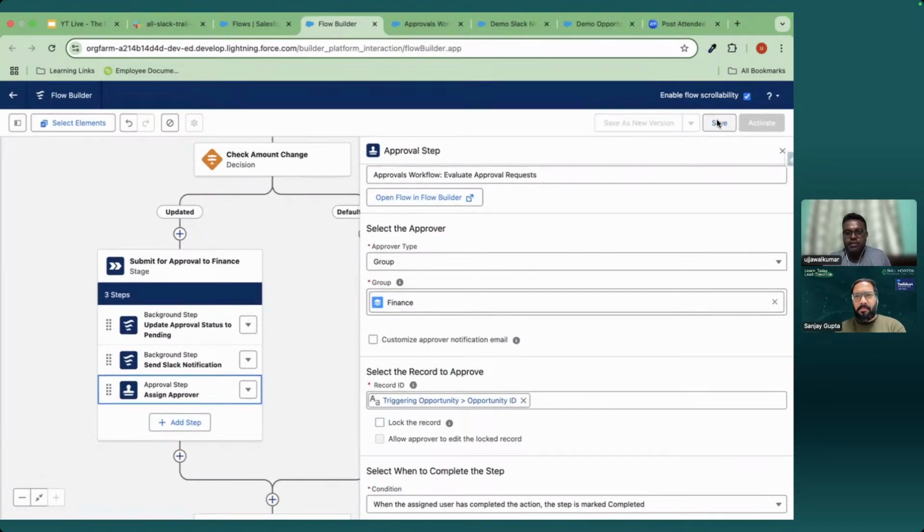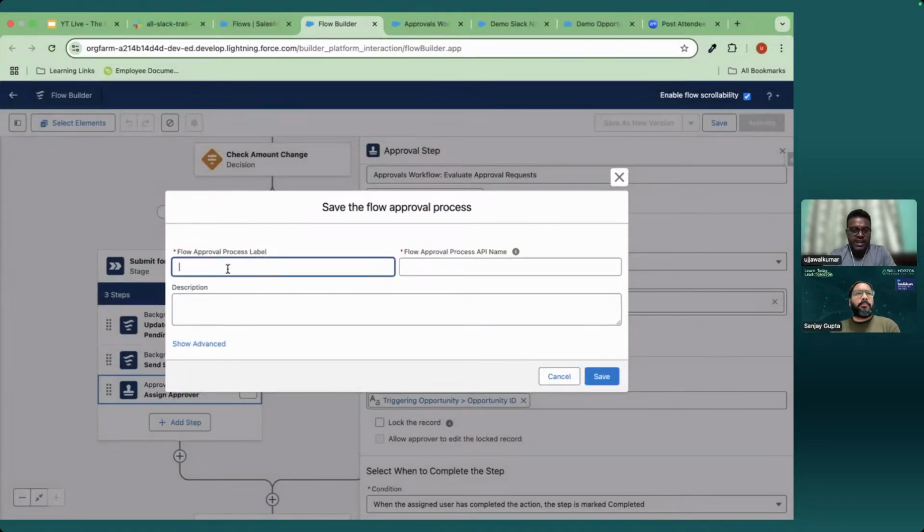So now let me save it and name it opportunity after amount update, submit for approval.